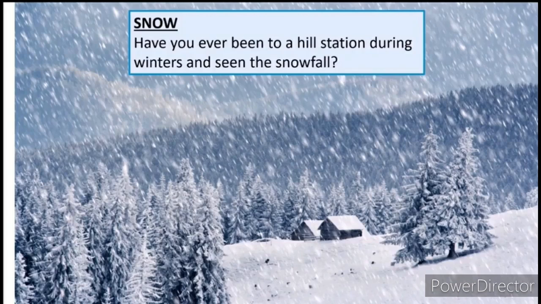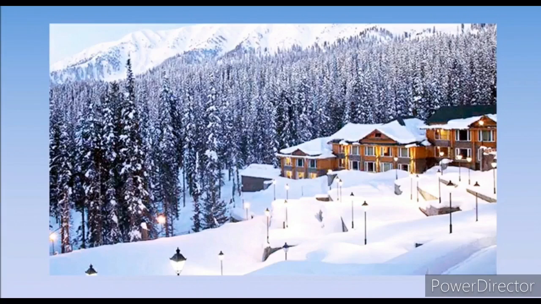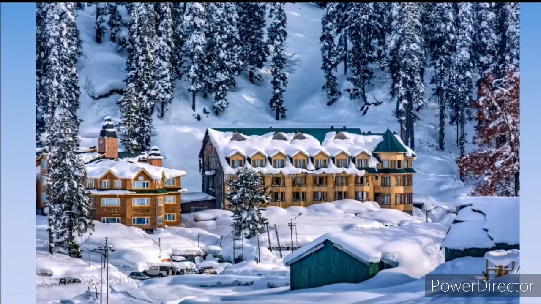Children, have you ever been to a hill station during winter and seen the snowfall? Snowfall looks like small white cotton-like flakes. Trees, roofs of the houses and the hills are covered with snow, and a white sheet seems to cover everything. It is a beautiful sight indeed, is it not?